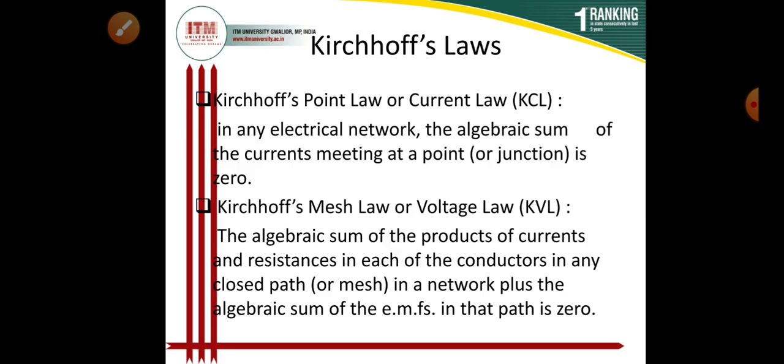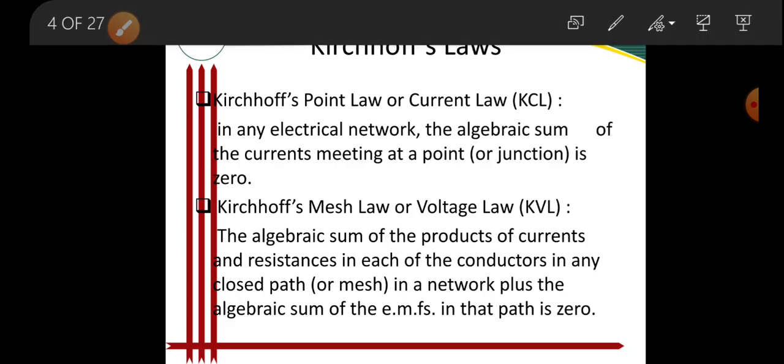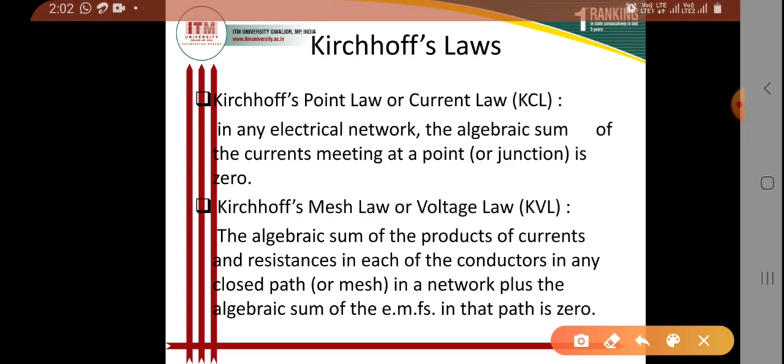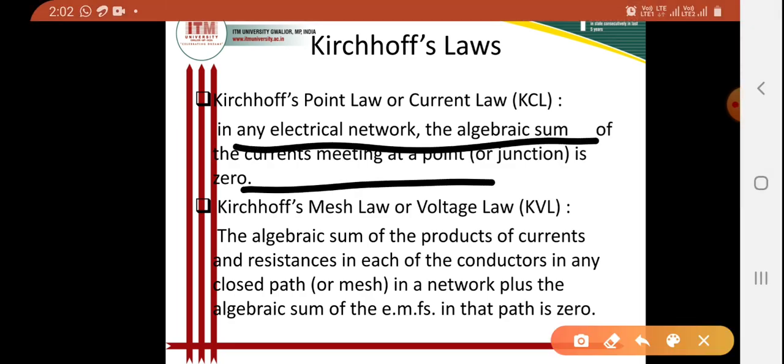If I am talking about Kirchhoff's current law, that is KCL, we can state it as follows: in an electrical network, the algebraic sum of currents meeting at a point or a junction is 0.